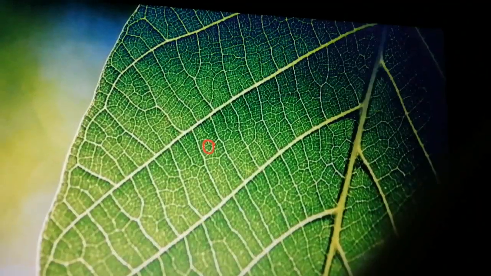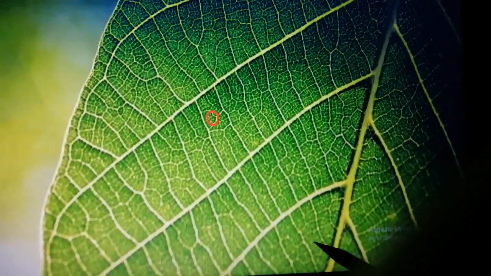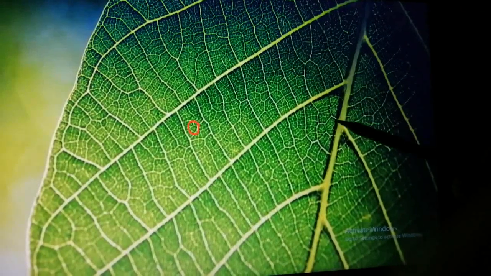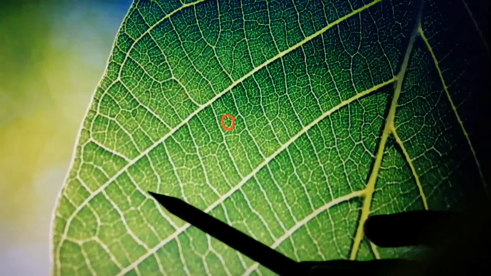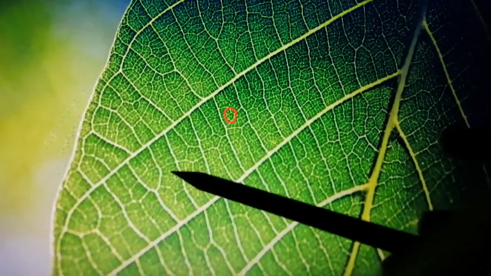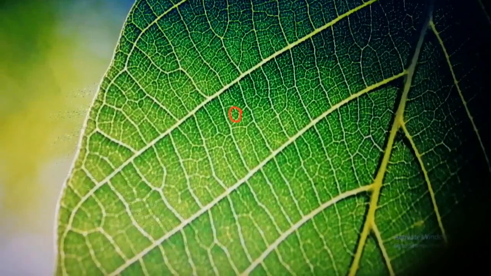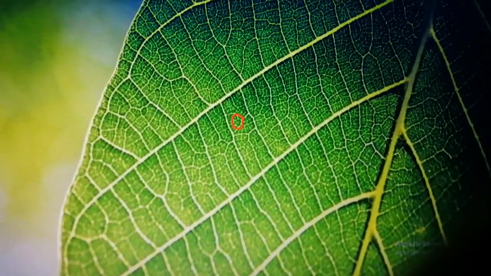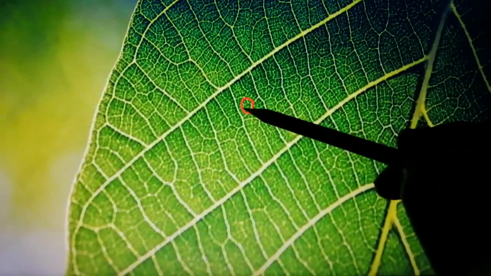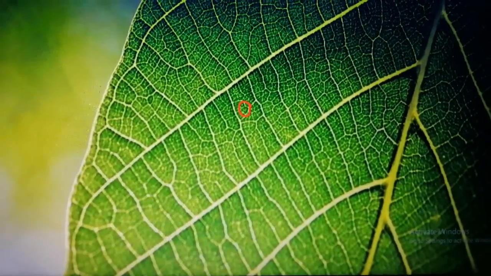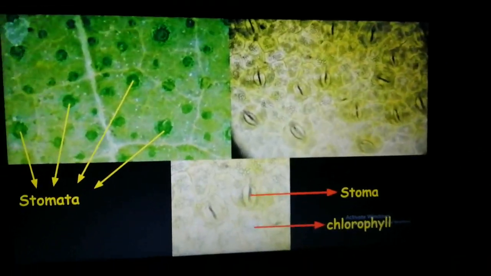Understood? So now this is a zoomed in version of a leaf. You can see this is the midrib, then these are the side veins, and you can see the network over here. Yes? And this is how water and food are distributed or collected respectively. Now if I take this small part of the leaf and put it under the microscope, I am going to see something like this. Okay, can you see? I am going to see something like this. We can see the network also over here.